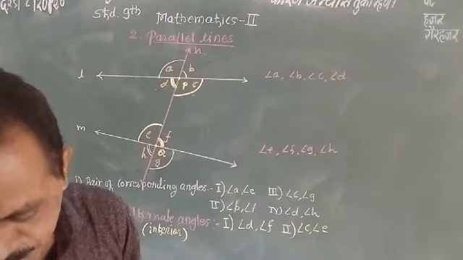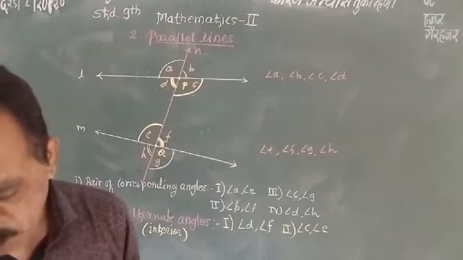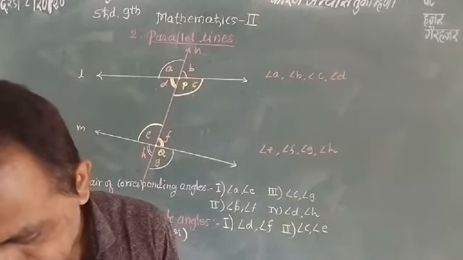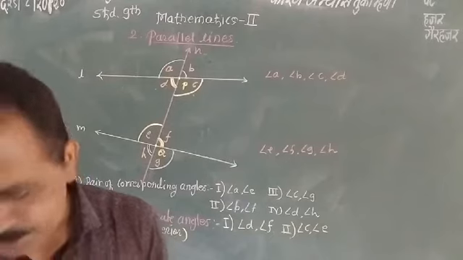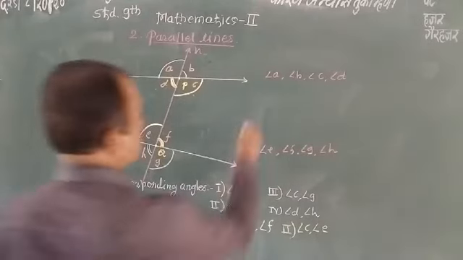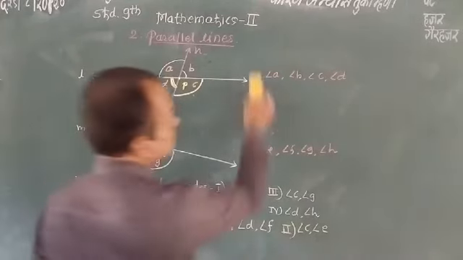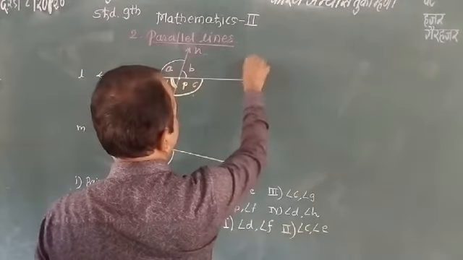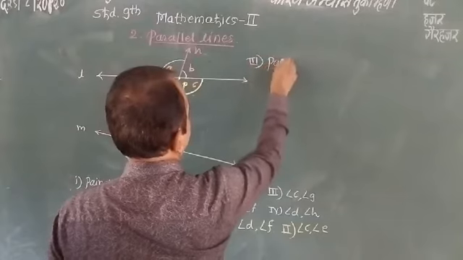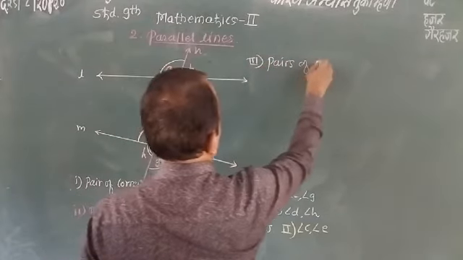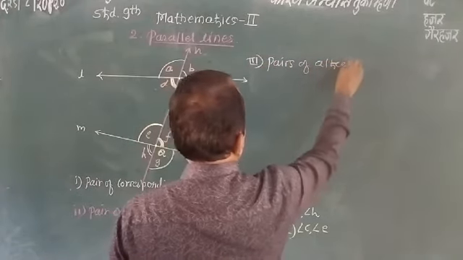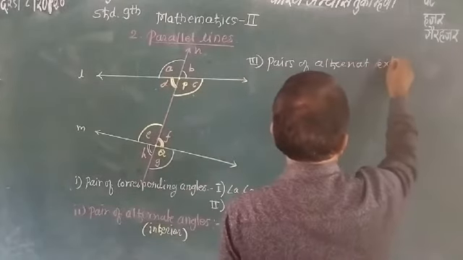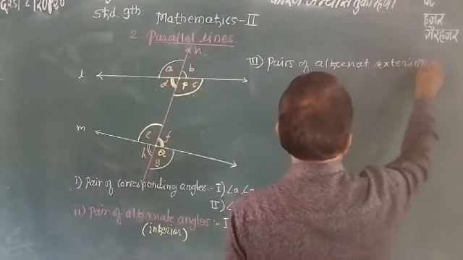Now the third type is pairs of alternate angles which are exterior angles. Third point: pairs of alternate exterior angles.